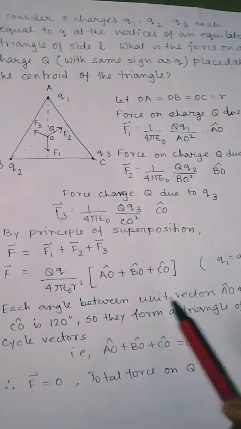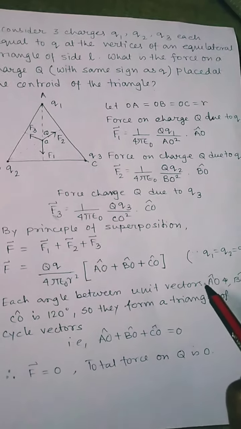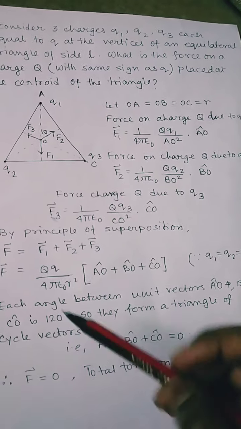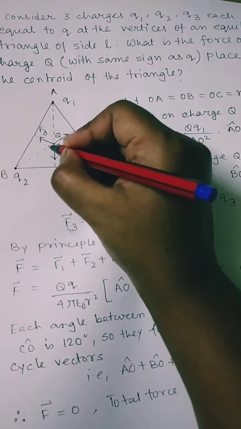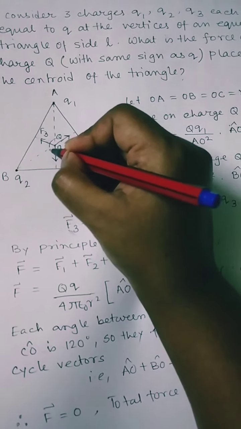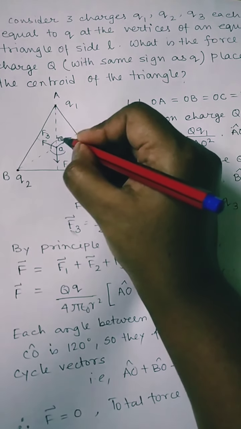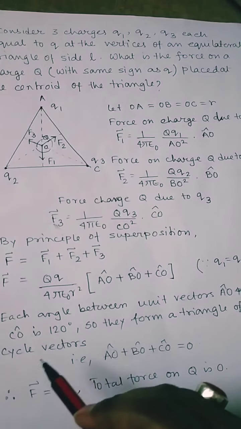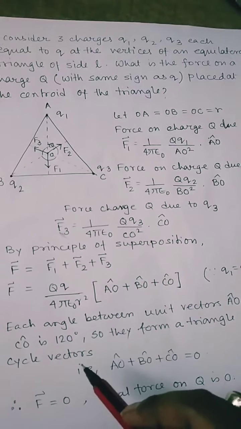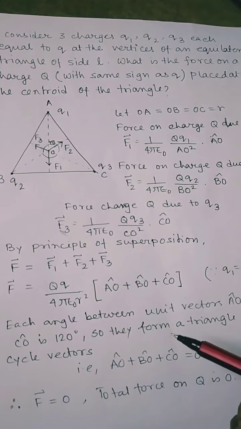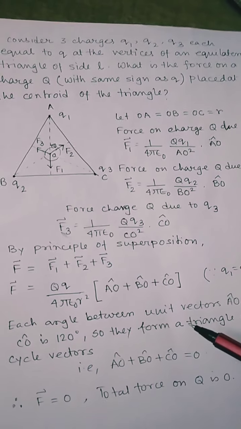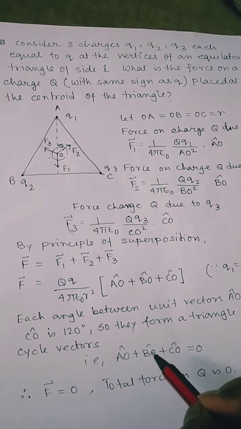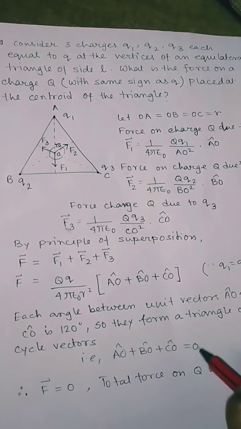Now each angle between the unit vectors AO cap, BO cap and CO cap is 120 degrees. That means this is 120 degrees, this is also 120 degrees and this is also 120 degrees. So they form a triangle of cyclic vectors. Now when we studied vectors in class 11, we saw that the sum of cyclic vectors is 0. Therefore AO cap plus BO cap plus CO cap is equal to 0.